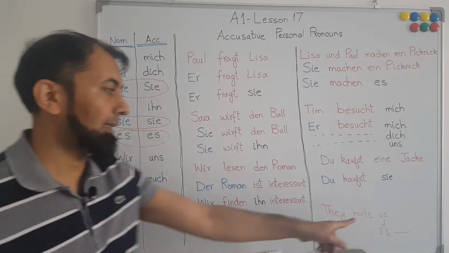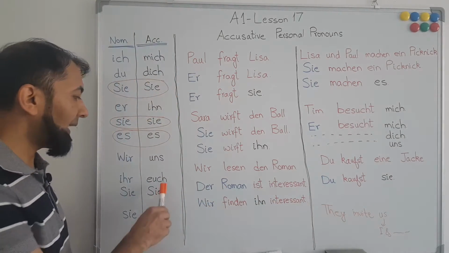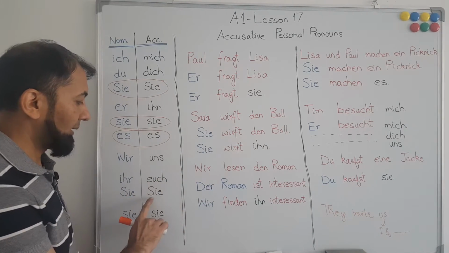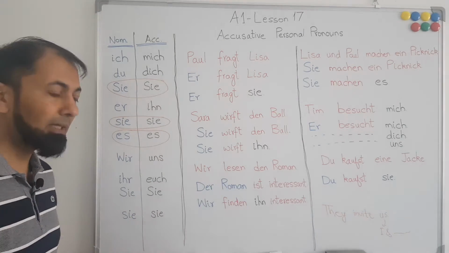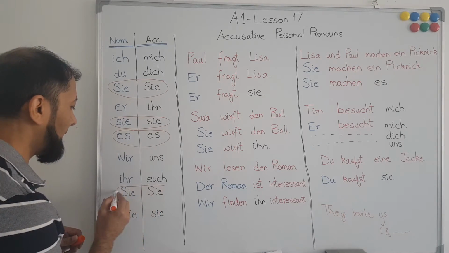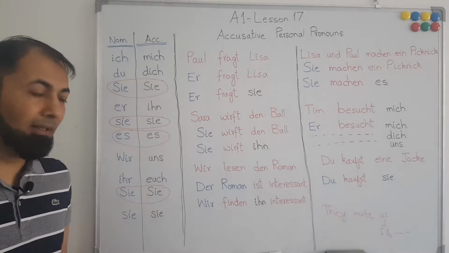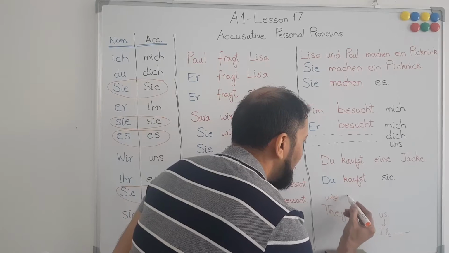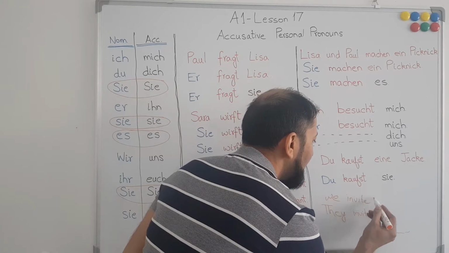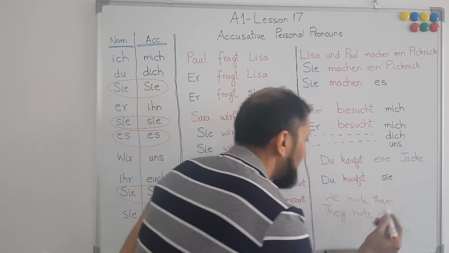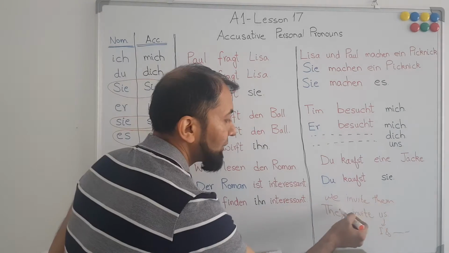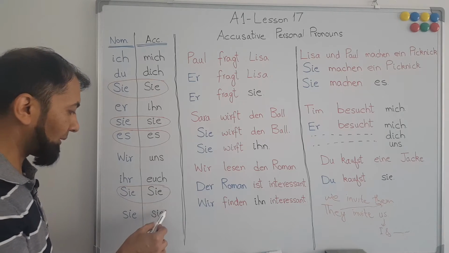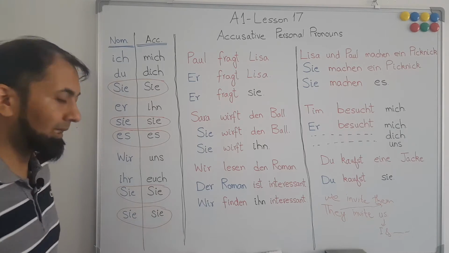They invite us, they invite you people, informal, euch, Sie, formal. So Sie will again remain Sie, and they, we invite them. For example, we invite them. So here in English, they is changed to them, but in German sie will remain sie.